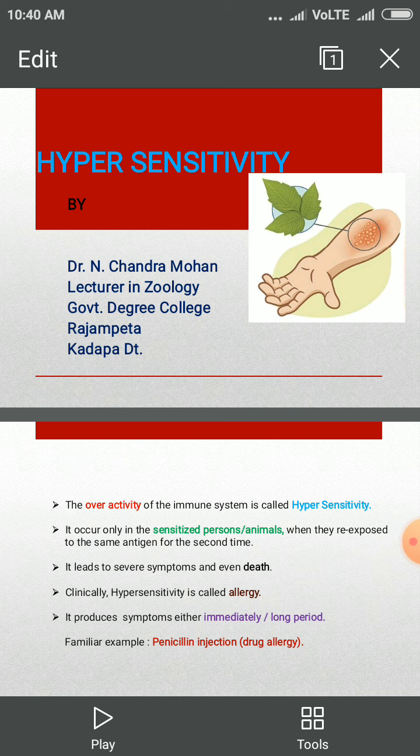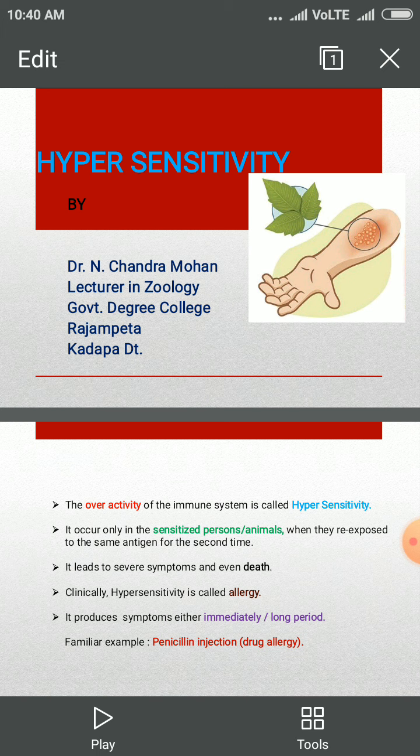First of all, what is immunity? Immunity is the protective system against the harmful organisms or non-self organisms. So the immunity protects the body from non-self organisms which are causing diseases and improves the resistance power of the body. It's called as immunity.